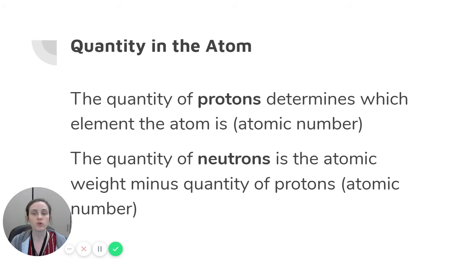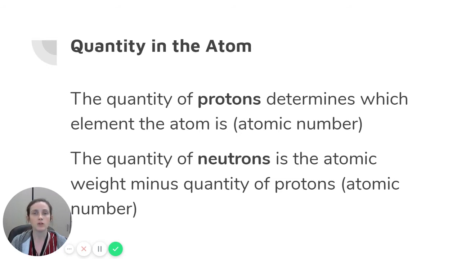The quantity of protons determines which element the atom is. This is called the atomic number. So if there is 1 proton, it is always a hydrogen. If there are 2 protons, it is always a helium. The number of protons determines what element it is.